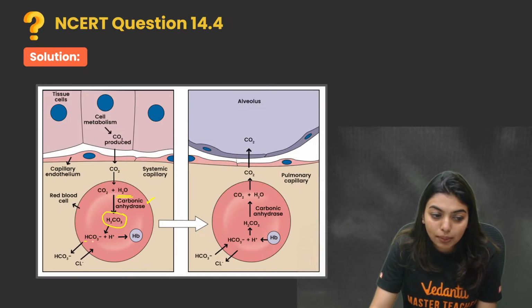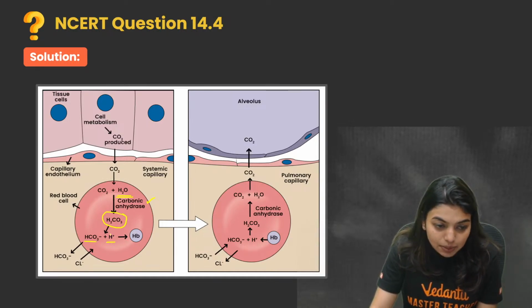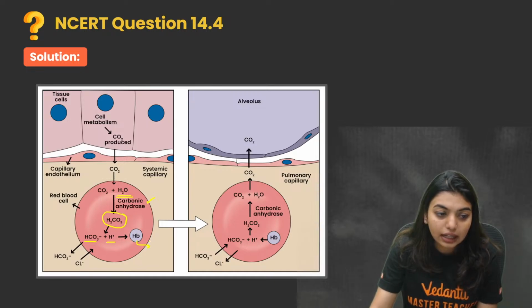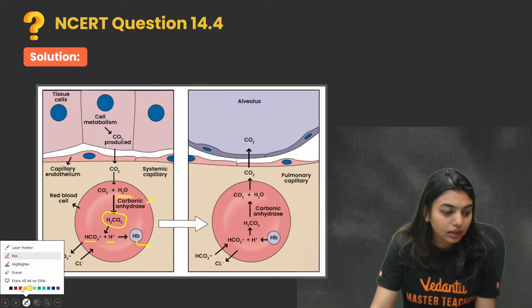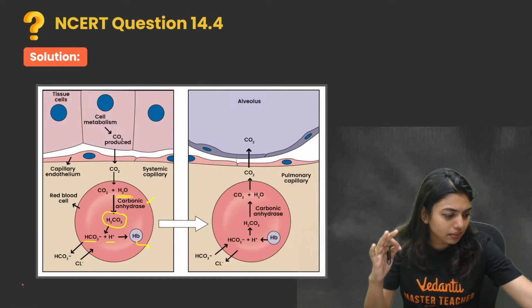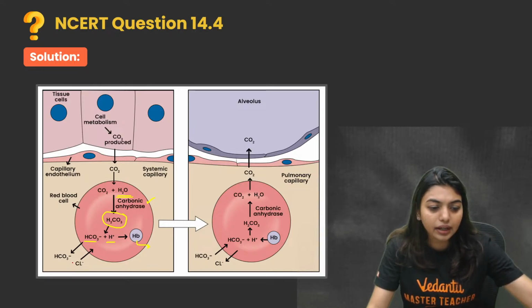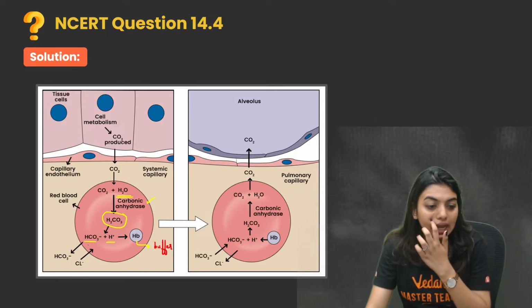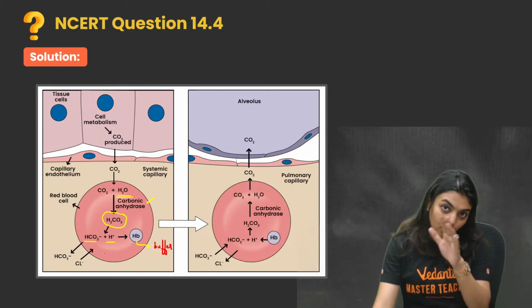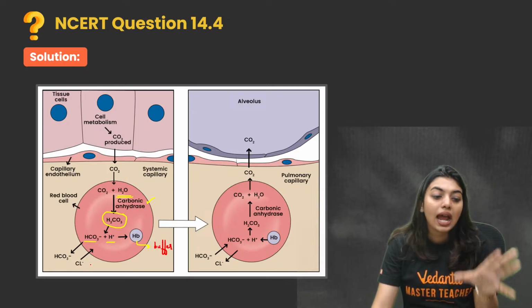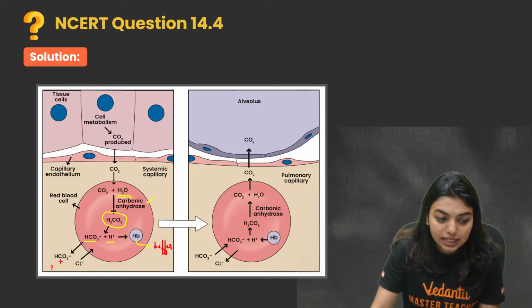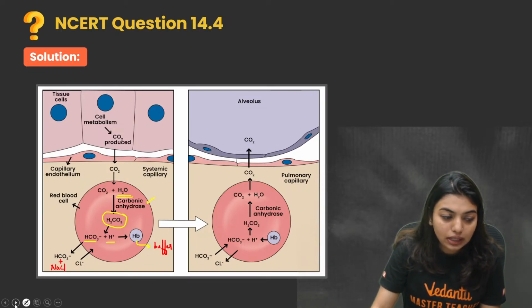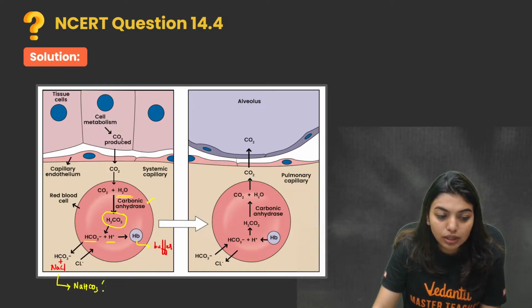That will break down to form HCO3 plus H plus. This H plus will combine with hemoglobin and it will act like a buffer. Now this HCO3 will go outside into the plasma, and in the plasma it will combine with NaCl, salt, and form NaHCO3, which is sodium bicarbonate.